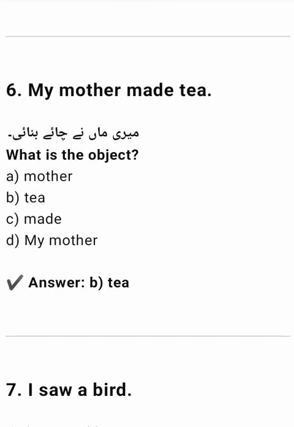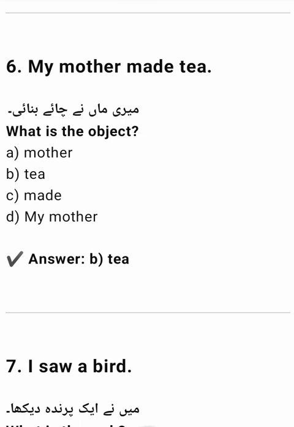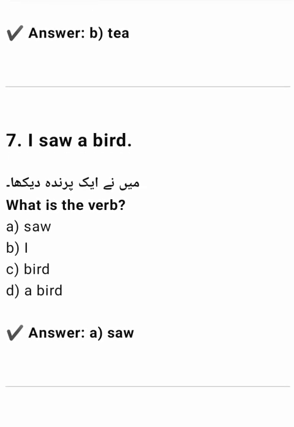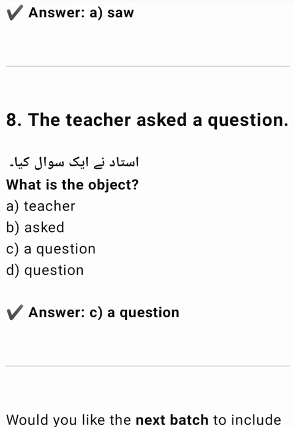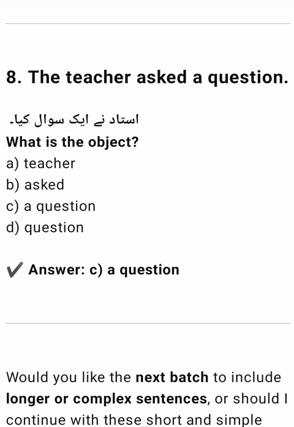6. My mother made tea. Meri maa ne chai banai. A. Mother. B. Tea. C. Made. D. My mother. 7. I saw a bird. Maine ek paranda dekha. What is the verb? A. Saw. B. I see. C. Bird. D. A bird. 8. The teacher asked a question. Astad ne ek sawal kiya. What is the object? A. Teacher. B. Asked. C. A question. Answer C. A question.